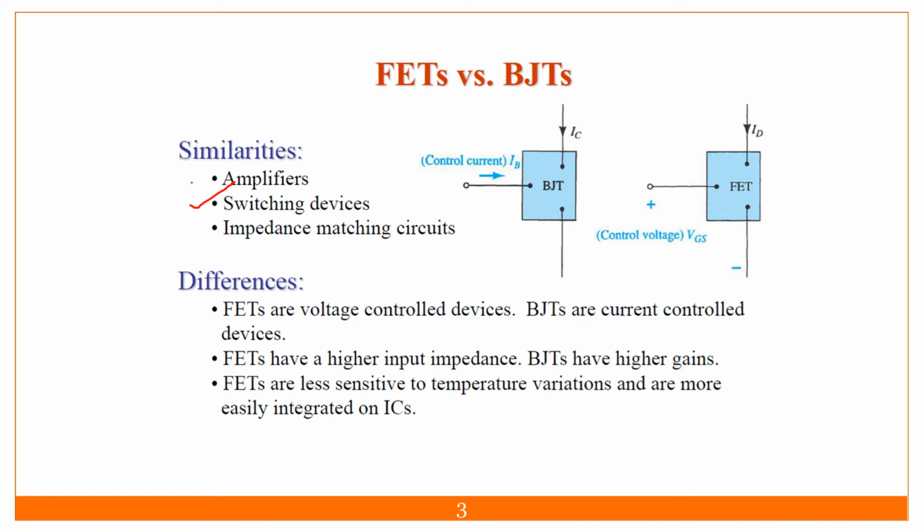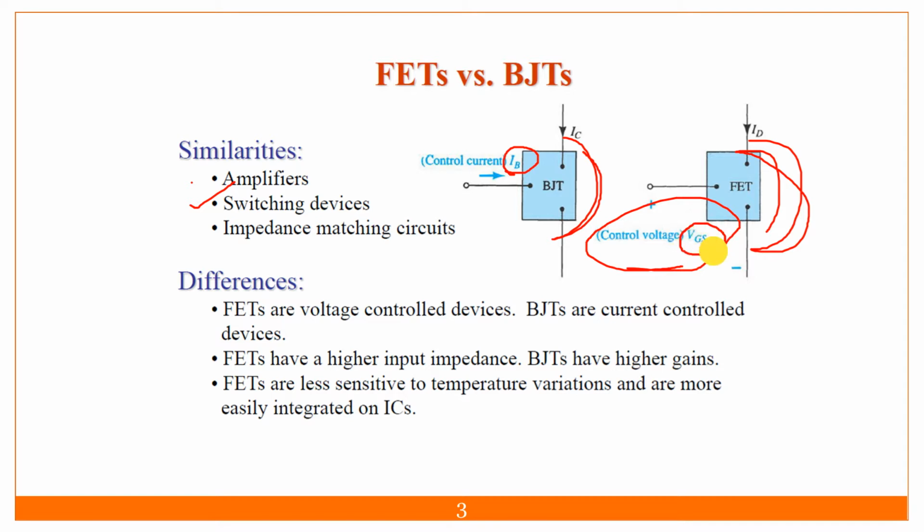You can use it for switching purposes. If the base current IB is greater than the threshold, it can switch from this to this. It will create a contact, that is, on to off, off to on. Likewise, the FET will also do the same operation by some controlling voltage. Here the controlling quantity is voltage, and in the BJT the control is current. So what are the differences?